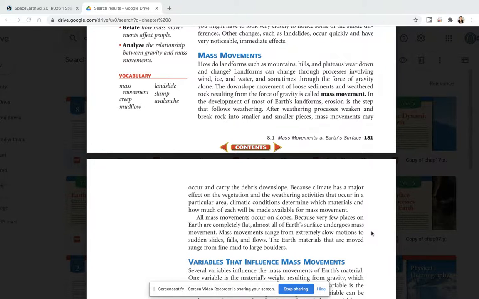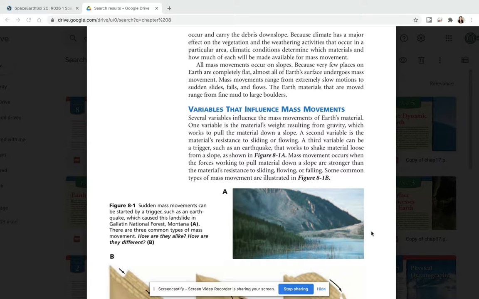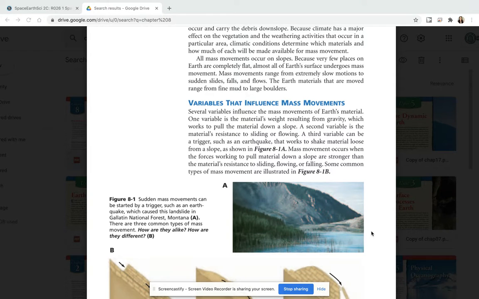After weathering processes weaken and break rock down into smaller and smaller pieces, mass movements may occur and carry the debris downslope. Because climate has a major effect on the vegetation and the weathering activities that occur in a particular area, climate conditions determine which materials and how much of each will be made available for mass movement. All mass movements occur on slopes. Because very few places on Earth are completely flat, almost all of Earth's surface undergoes mass movement. Mass movements range from extremely slow motions to sudden slides, falls, and flows. The Earth materials that are moved range from fine mud to large boulders.